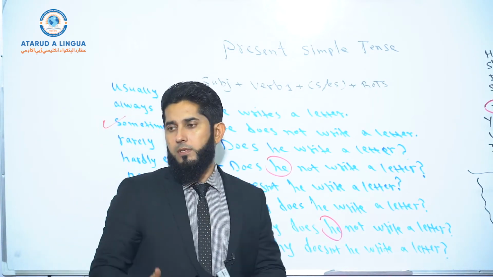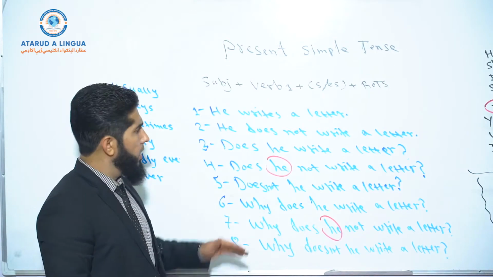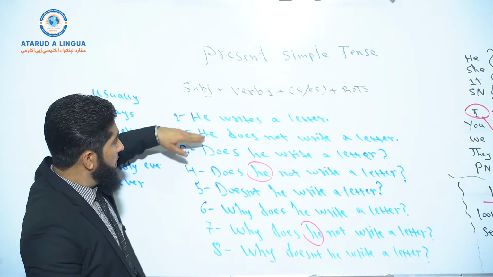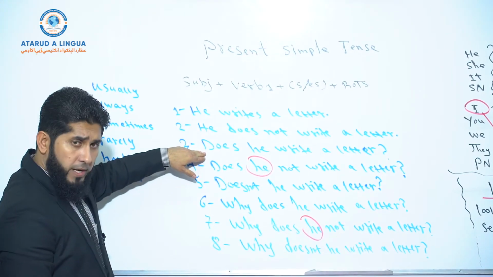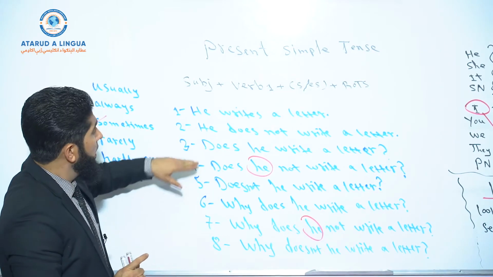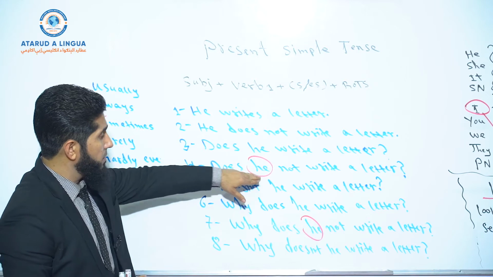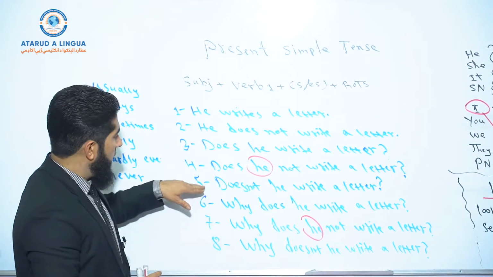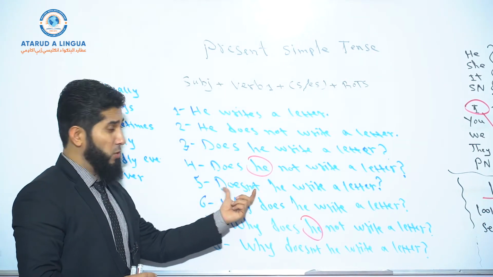in all 12 tenses. In each tense, you can use these 8 forms, okay? Affirmative or positive or declarative. Number 2, negative. Number 3, interrogative or yes/no question. Number 4, negative interrogative, complete form, when the subject comes between helping verb does and not, okay? And negative interrogative, short form, when doesn't or don't is used before the subject.